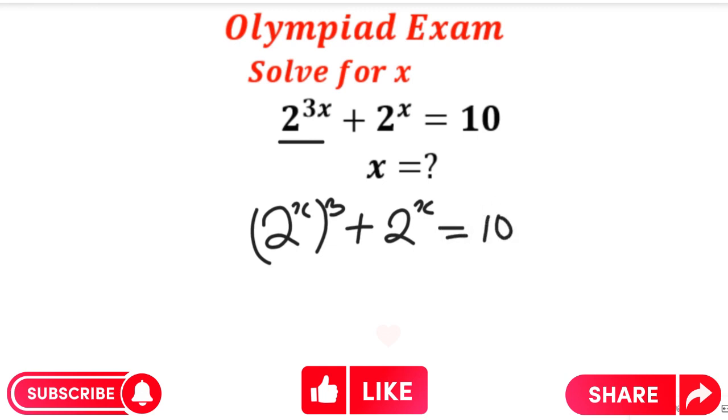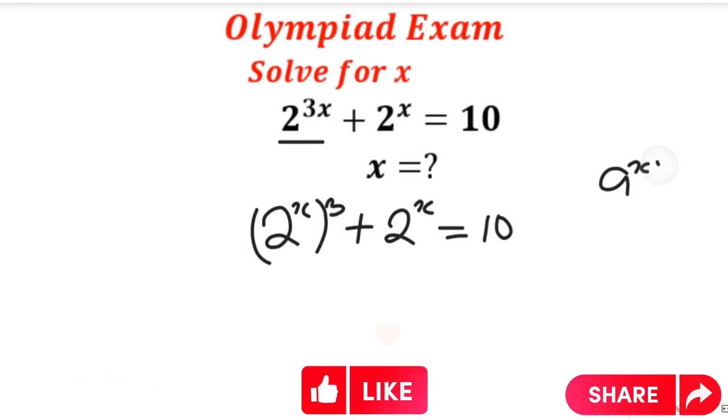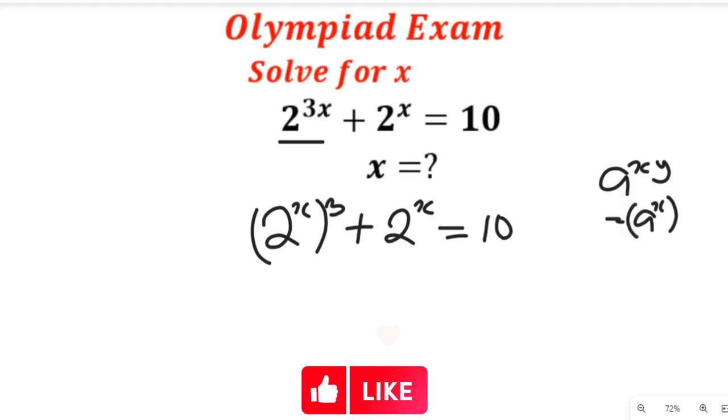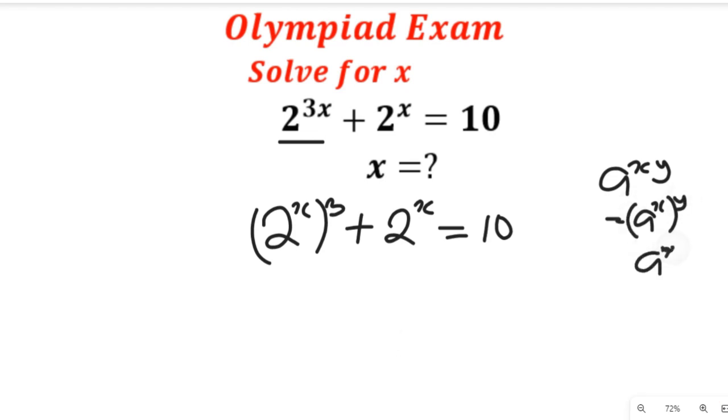Now, this is in line with a law of indices that says if you have a to the power of xy, it can give you a to the power of x all to the power of y, or you can also have a to the power of y all to the power of x.